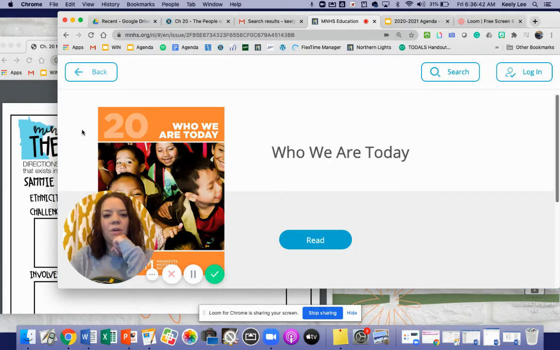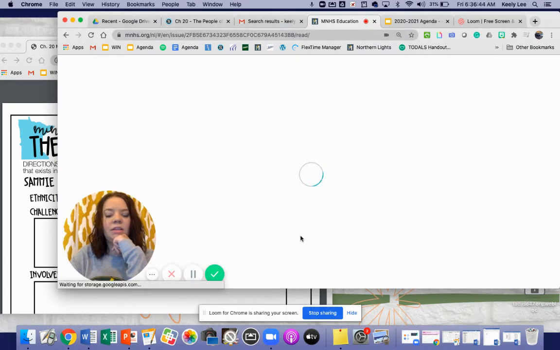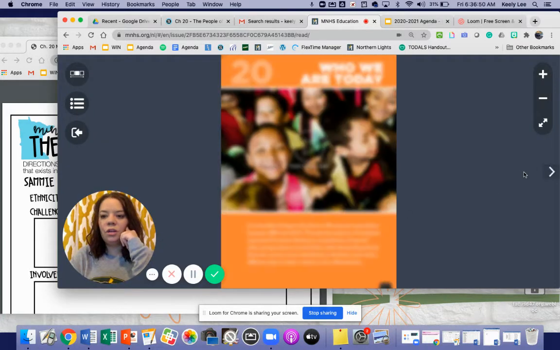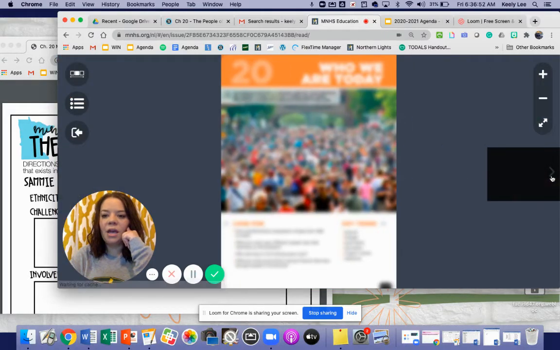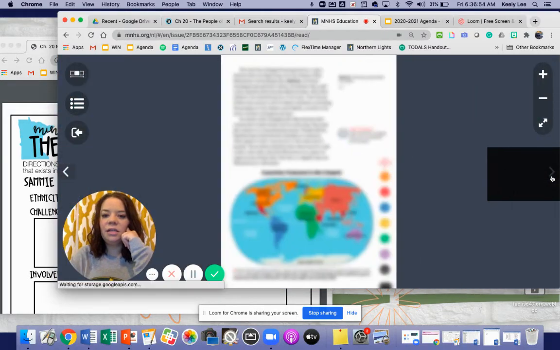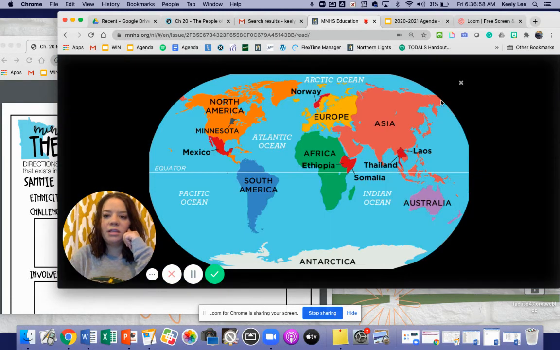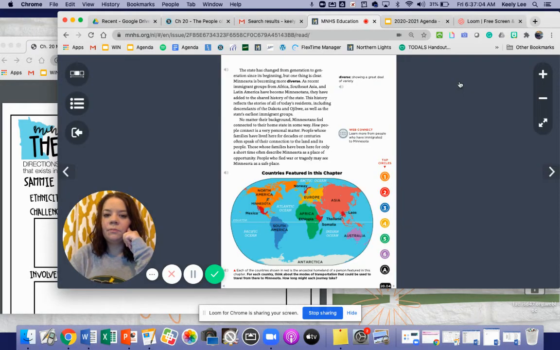The other thing I want to show you that's going to help with that ethnicity piece is back in our introduction, we had a map that highlights each one, okay? So if we click on this map, we see that there are some areas that are highlighted in red. And then you'll notice it even says countries featured in this chapter.